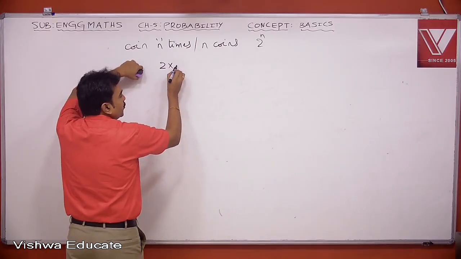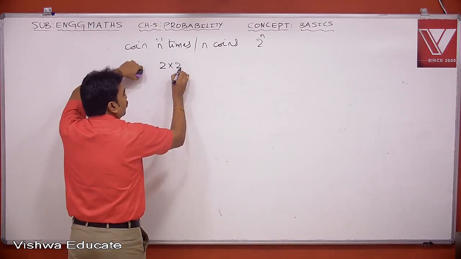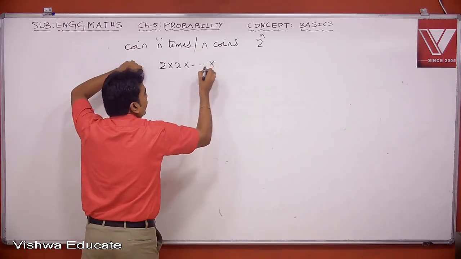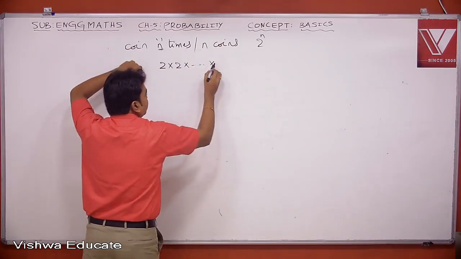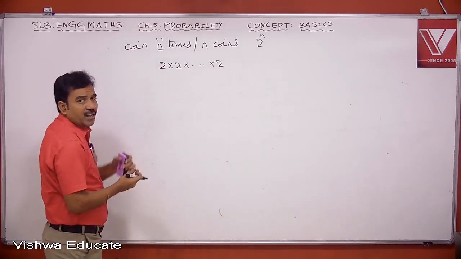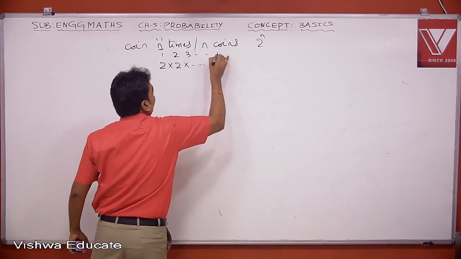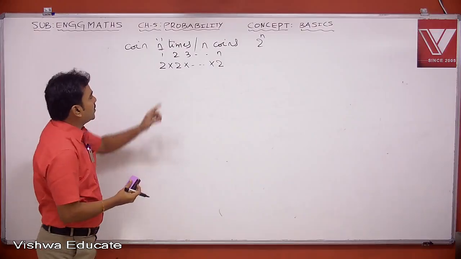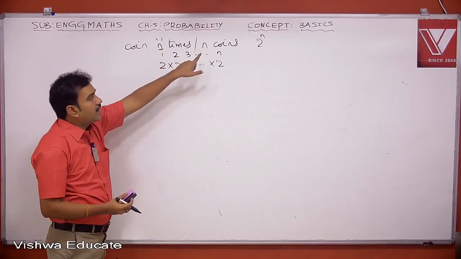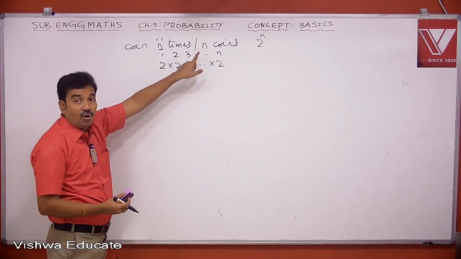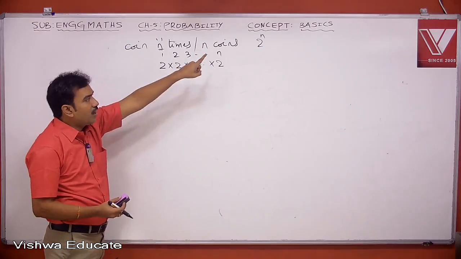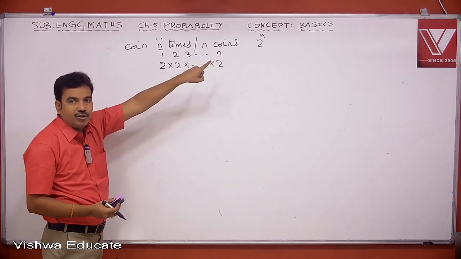The second time also you may get either head or tail, 2 chances, and so on. Even the last time, the nth time, you may get either head or tail. So when a coin is tossed n times or n coins are tossed simultaneously or one after another, the total number of sample points will be exactly 2 power n.